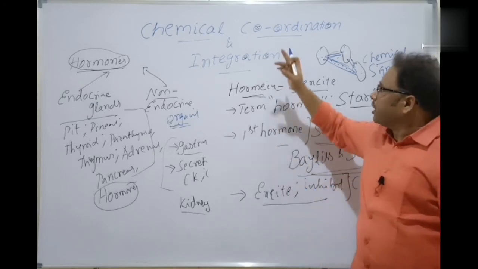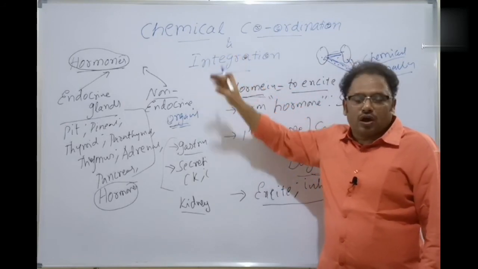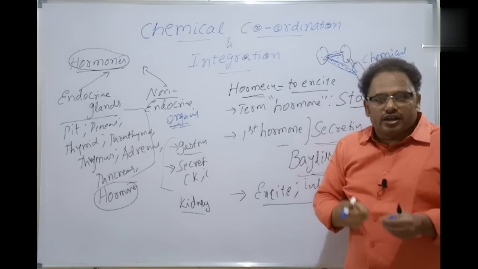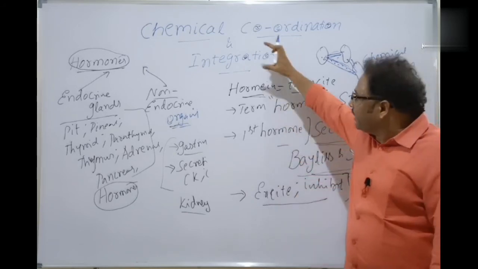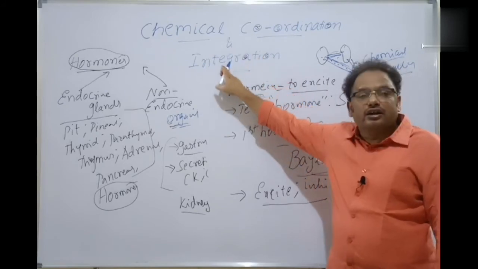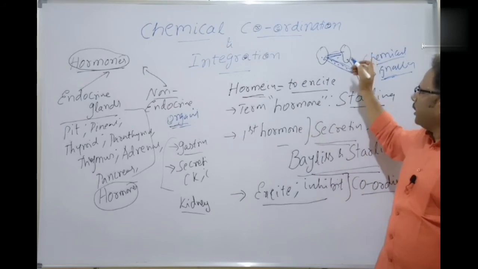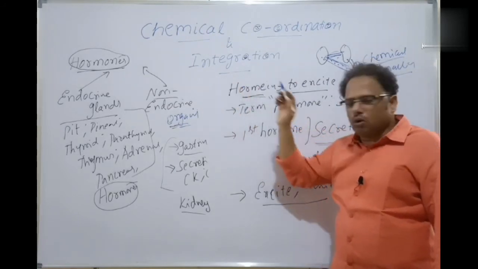Because of this communication and coordination and signaling, there is an integration. That's why it's called chemical coordination and integration of the human body. All of you clear, bacho? And that's possible because of the release of which one? Hormones, isn't it?